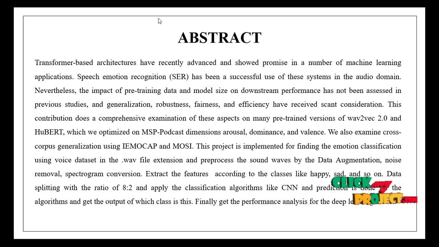We also examine cross-corpus generalization using the system. This project is implemented for finding the emotion classification using the voice dataset in the .wav file extension and pre-process the sound waves by data augmentation, noise removal, and spectrum conversion. Extract the features according to the classes like happy and sad and so on. Data splitting with the ratio of 8:2. Apply the classification algorithms like CNN. Prediction is done for the algorithms and get the output of each of these classes. Finally, get the performance analysis for the deep learning model.